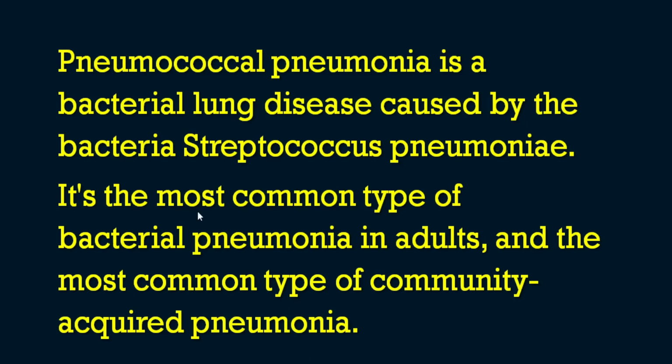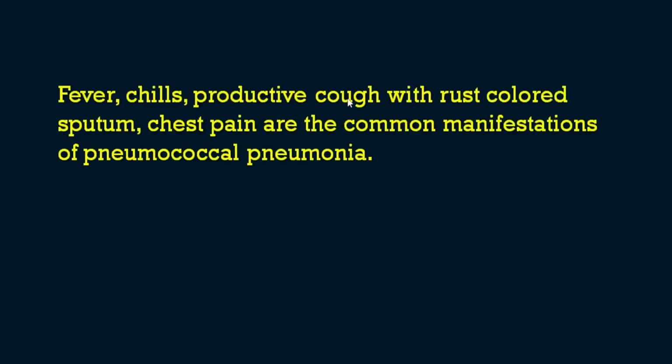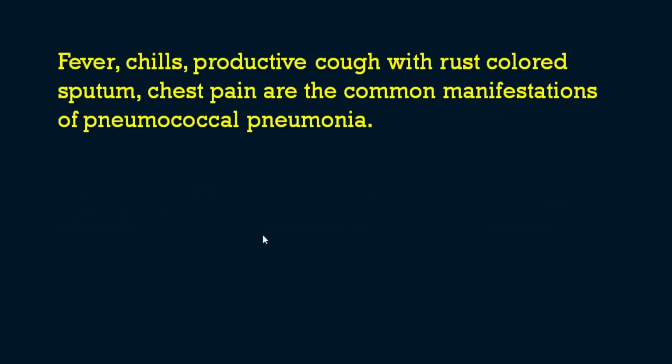The most common type of bacterial pneumonia, and the most common type of community acquired pneumonia, is pneumococcal pneumonia. The features we can see in pneumococcal pneumonia, I have already explained in the options itself. There will be fever with chills, then productive cough with rust colored sputum. This is very important, rust colored sputum, then chest pain.